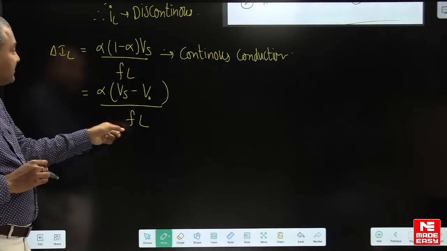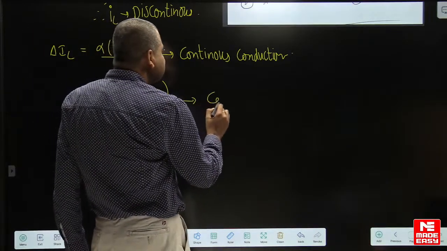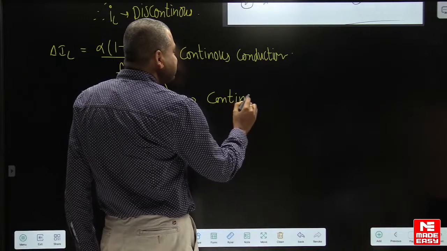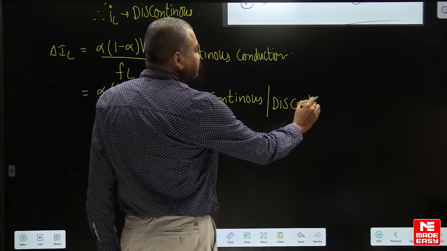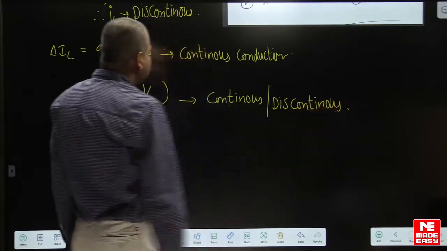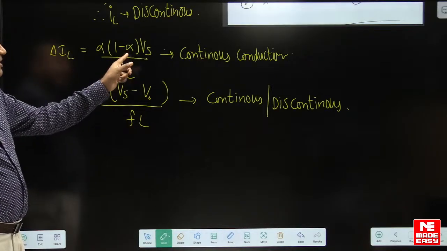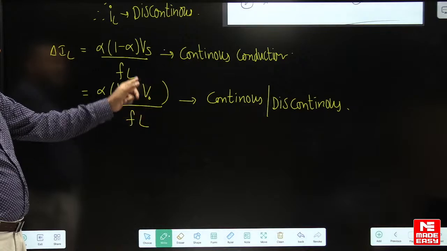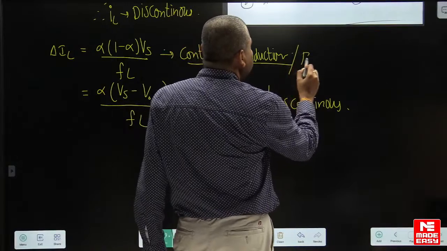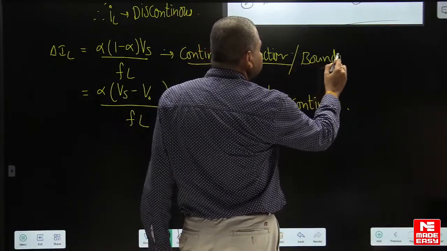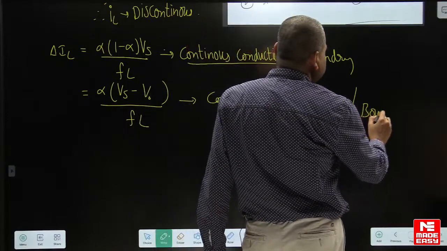That means if you remember the formula with V naught, it is applicable whether it is continuous or discontinuous, or even at the boundary.